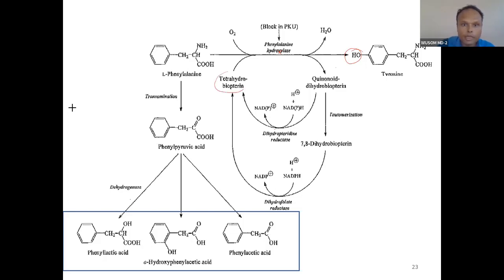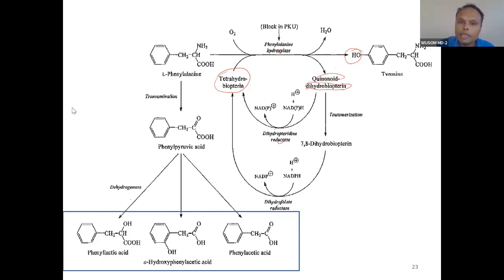Okay, tetrahydrobiopterin. Now tetrahydrobiopterin will be oxidized into some other form because it will give up the hydrogen. So tetrahydrobiopterin becomes quinonoid dihydrobiopterin. Forget about quinonoid; at least remember dihydrobiopterin. Tetrahydro converts into dihydrobiopterin, so this dihydrobiopterin has to be reconverted into tetrahydrobiopterin by the enzyme dihydrobiopterin reductase.